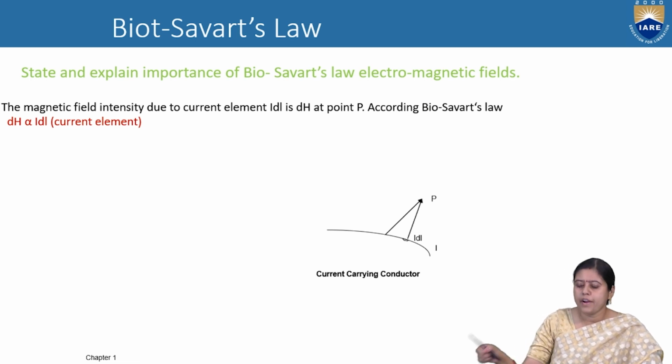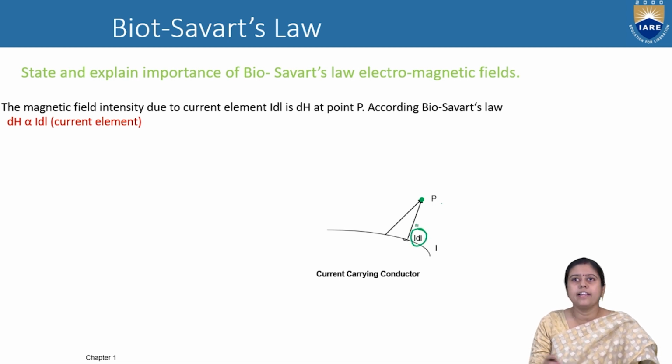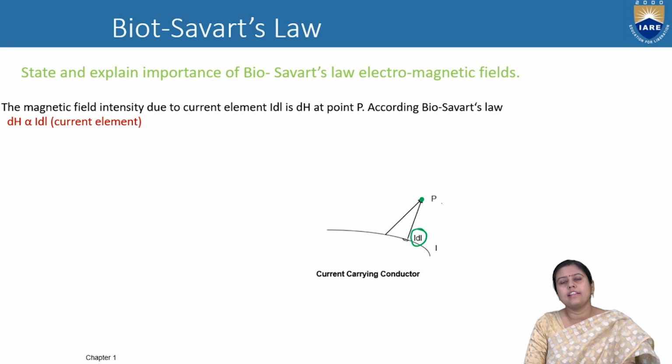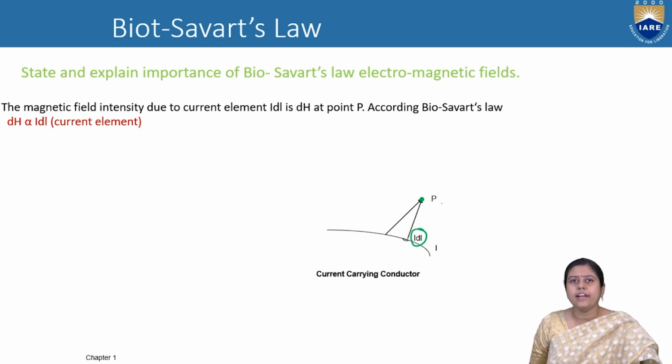If it is a current carrying conductor, we are calculating at a point P, the current element is I dl, so the field intensity at point P, dH, is directly proportional to I dl.